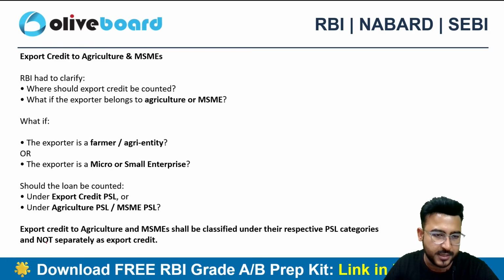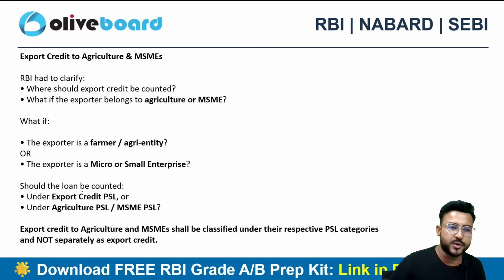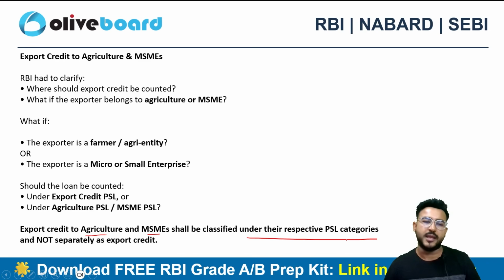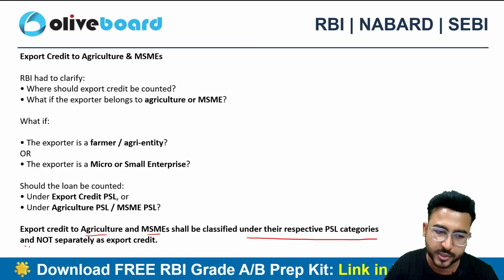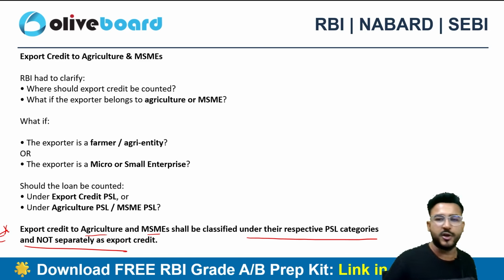RBI has clearly specified that this is going to be the loan for the agriculture purpose, okay? Export credit to agriculture and MSMEs shall be classified under their respective PSL category and not separately as export credit, okay? So this is again going to be an important question for an examination.